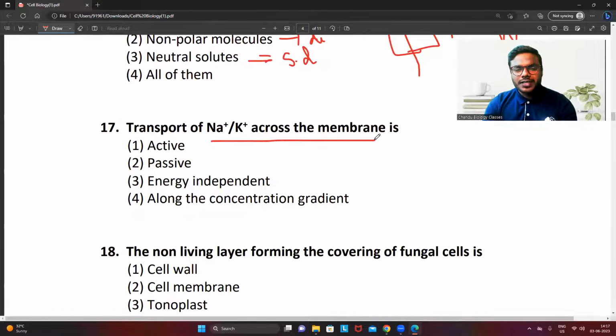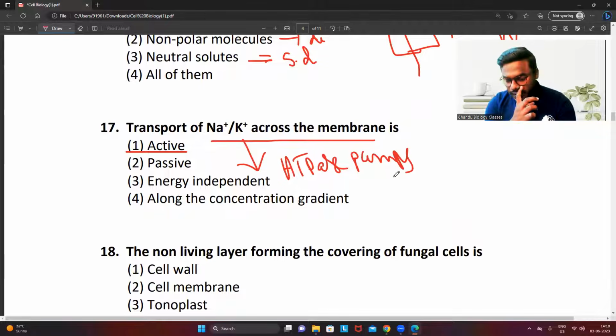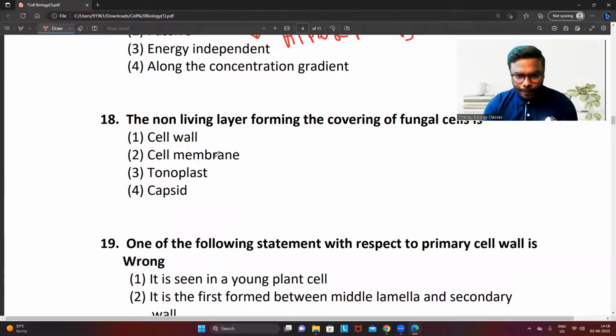Transport of sodium, potassium across the membrane. It's a direct question. Many times you studied, it is an active transport. Correct? If 3 sodiums are going out, 2 potassiums come inside the cell, and it also varies from cell to cell. But how will sodium, potassium work, friends? They will work with the help of ATPase pumps. So friends, undoubtedly ATPase pumps are dependent on energy, which is an active transport.